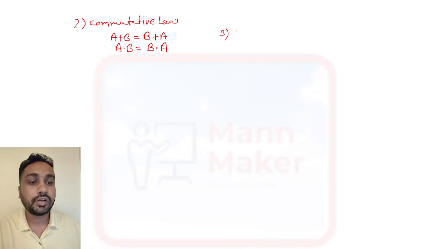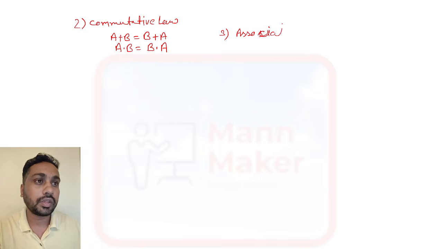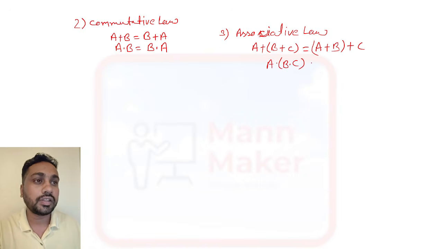The third one is the associative law. In the associative law, if a plus b plus c is there, you can write it as a plus b, and plus c. Similarly, if a dot b dot c is there, you can write a dot b, dot c.